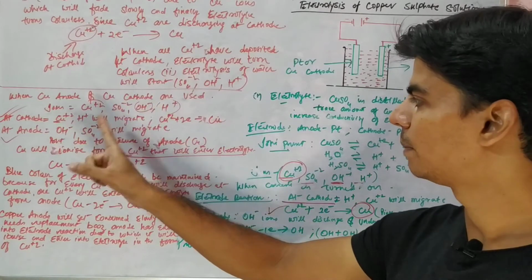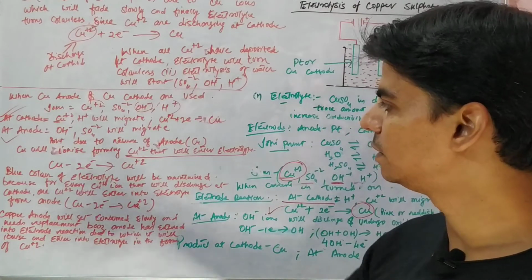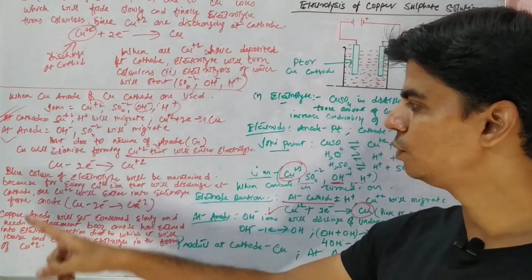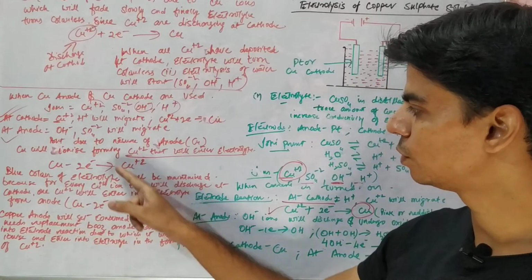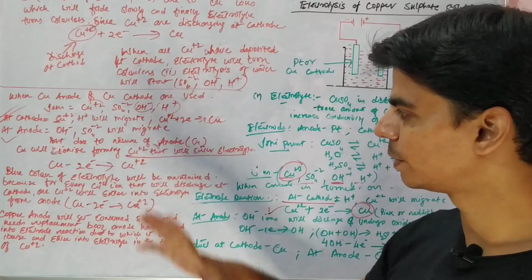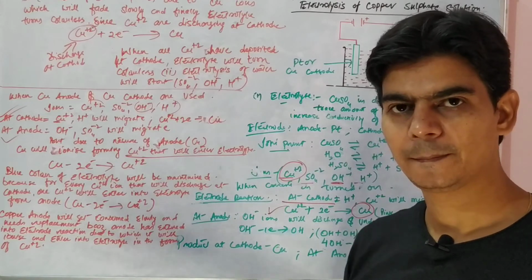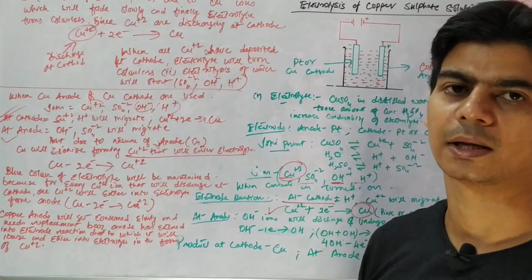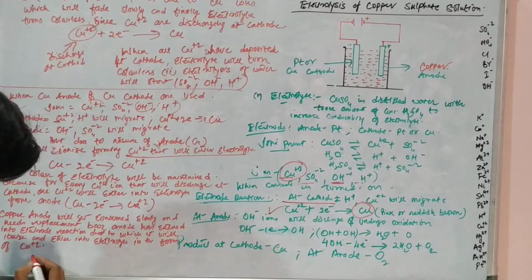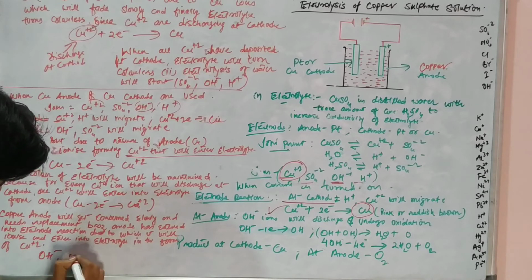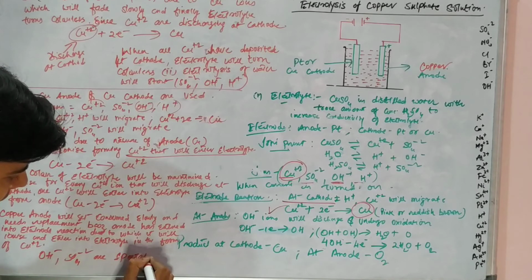And one more thing, at the anode we have said that OH ions and sulfate ions will migrate to the anode, but none of these ions are reacting at the anode, or getting discharged, and instead of these two, it's copper that is losing electrons and dissolving into the electrolyte in the form of copper ions. Since OH ions and sulfate ions are not reacting, these are known as spectator ions, right? So I'll just mention over here: OH ions and sulfate ions are called spectator ions.